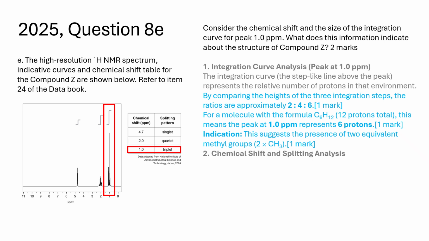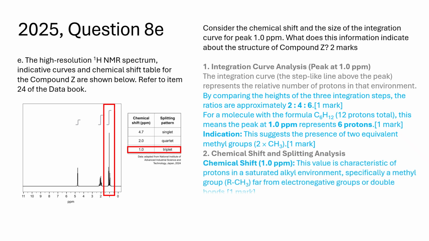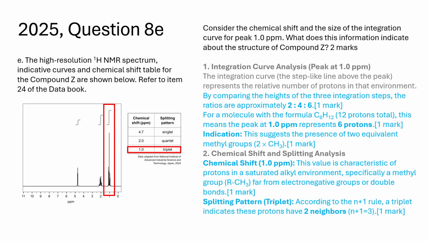(2) Chemical shift and splitting analysis. Chemical shift, 1.0 ppm. This value is characteristic of protons in a saturated alkyl environment, specifically a methyl group, RCH3, far from electronegative groups or double bonds. Splitting pattern: triplet according to the N+1 rule. A triplet indicates these protons have 2 neighbors, N+1 equals 3.